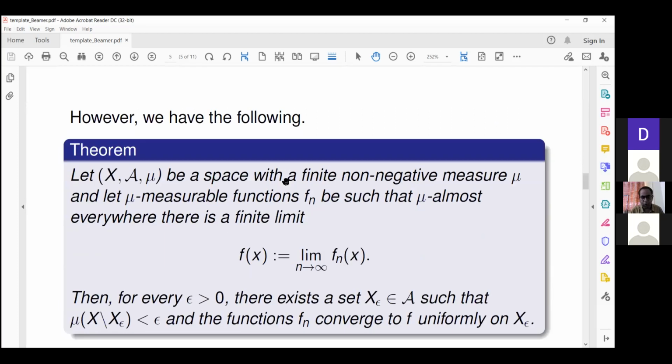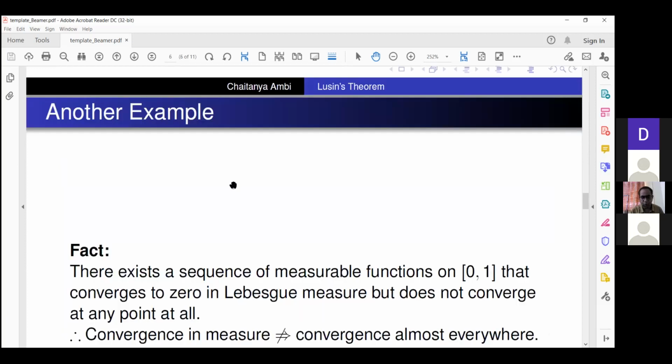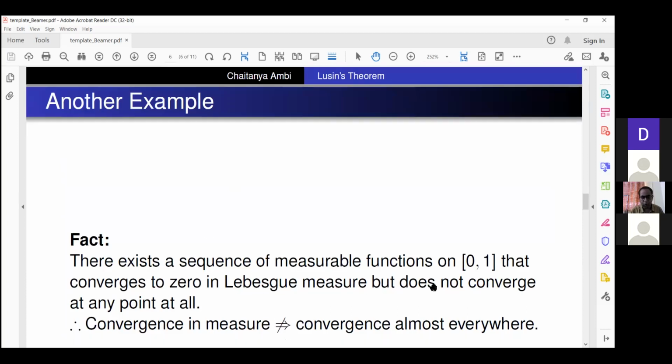I'm giving that example here: you can have a sequence of measurable functions that converges to 0 in Lebesgue measure, where 0 means the zero function, but it is not going to converge at any point. Such a sequence exists, and actually it is not very difficult to construct.